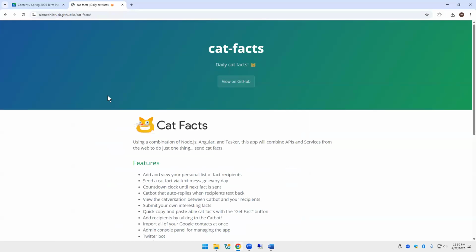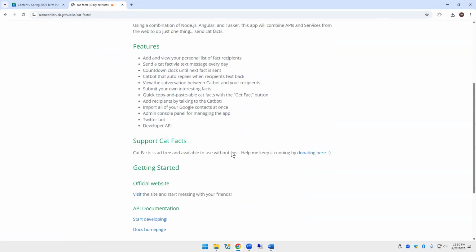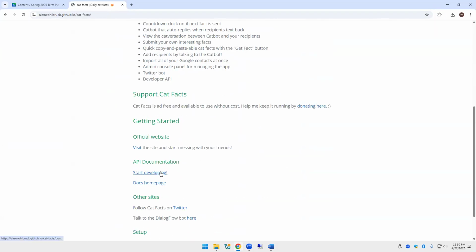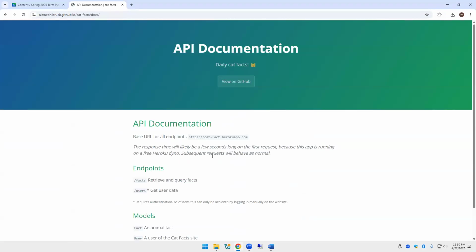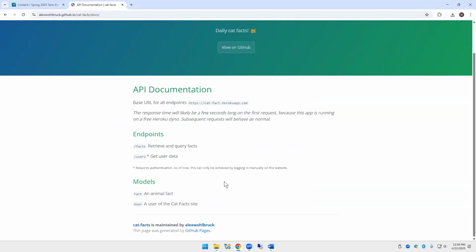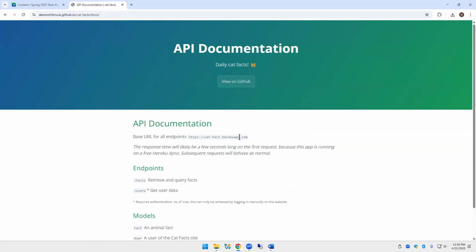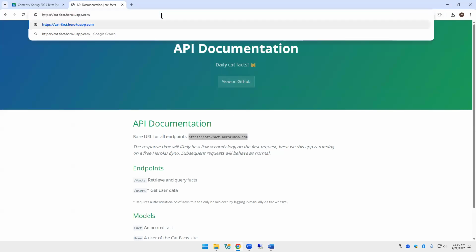So here's cat facts. And there it is. Cat facts is actually here. I know that one still works. And you have to look around it. Oh, by golly, look at here. API documentation. Some have it, some don't. And there's our API endpoint. And if we want to retrieve facts, we put facts on the end of it. And then how do you find out what your dictionary is? Well, endpoint means this is the web address, and /facts should retrieve a cat fact.